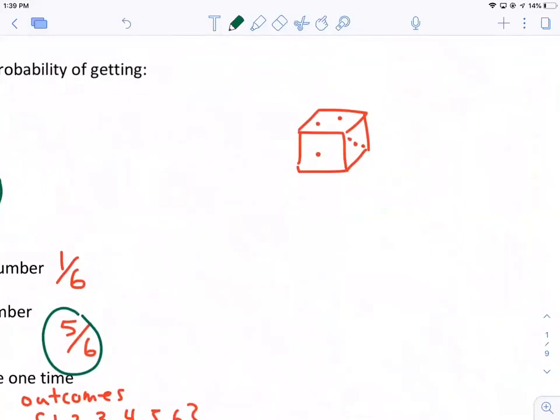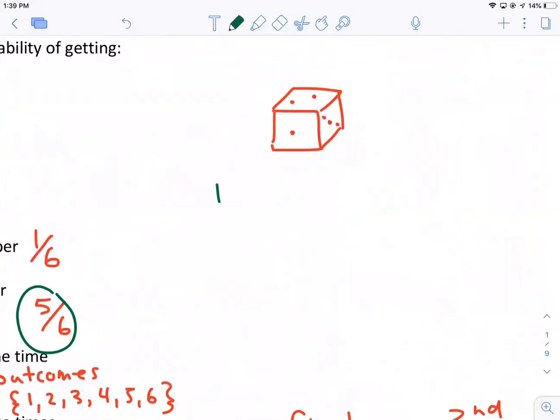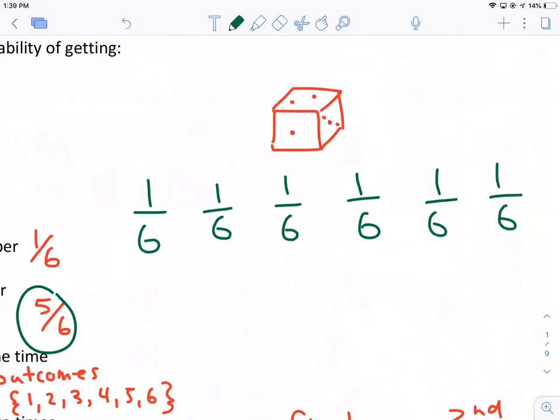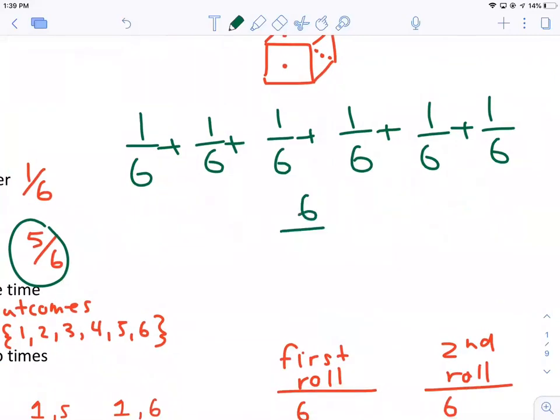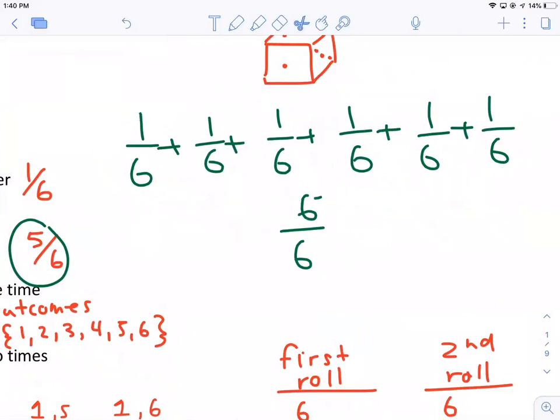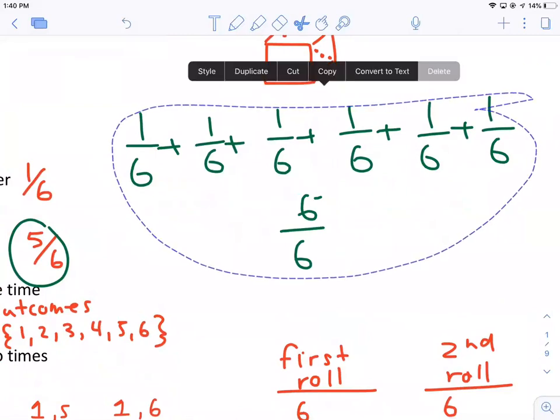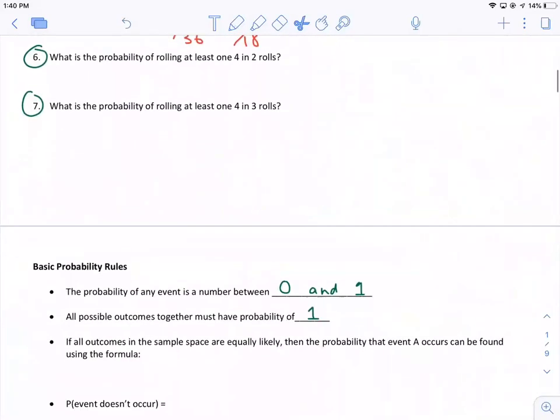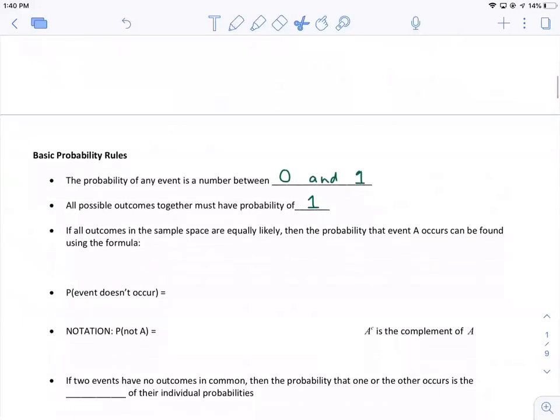When you roll a die, the chance of getting a 1 is 1 out of 6. The chance of getting a 2 is 1 out of 6. The chance of getting a 3 is 1 out of 6. A 4, 1 out of 6. A 5, 1 out of 6. A 6 is 1 out of 6. When we add those all together, of course, we get 6 out of 6, because that's 100%. One of these outcomes has to happen. So when you add up all the probabilities of the individual outcomes, it has to equal 100%, because some outcome has to happen.